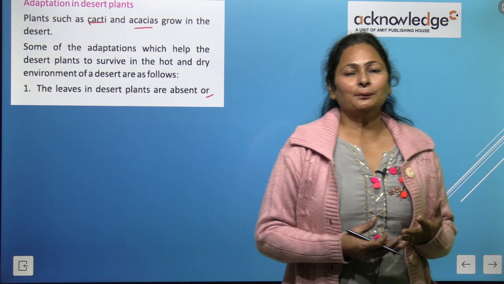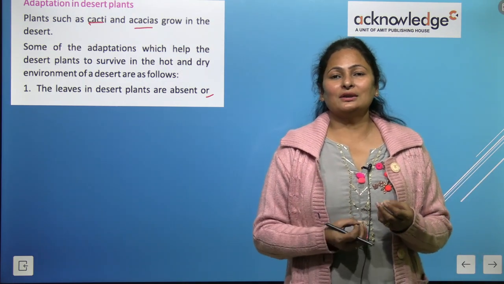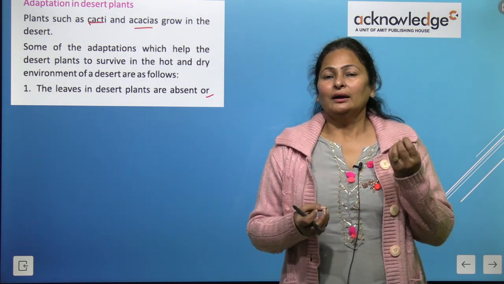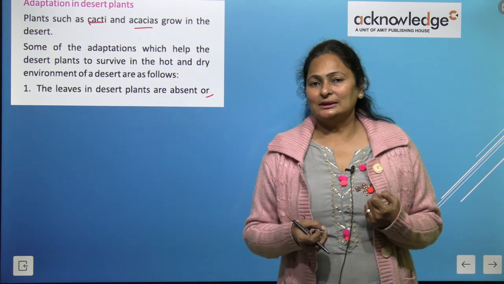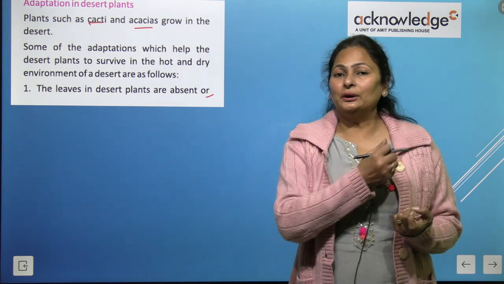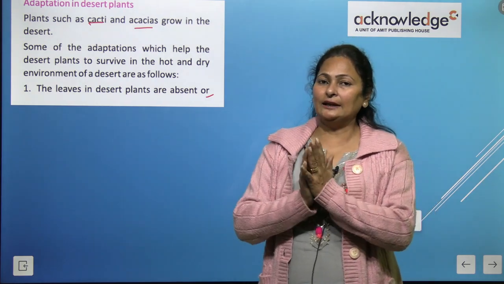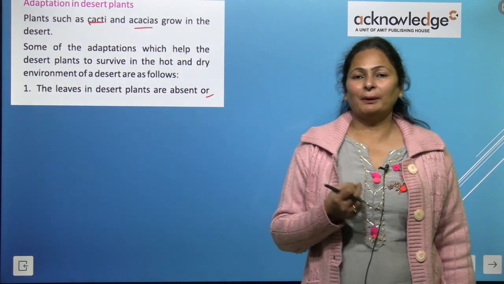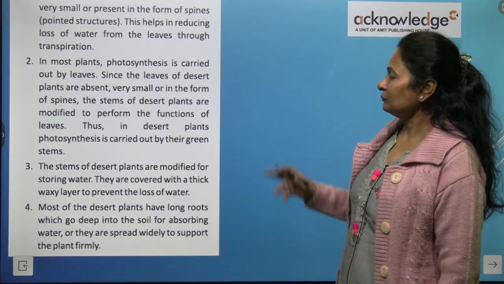We have learned in the previous chapter that transpiration is a process that happens all the time, right? The water gets evaporated through the stomata. So to reduce the transpiration, the cactus leaves or acacia's leaves have turned into spines.